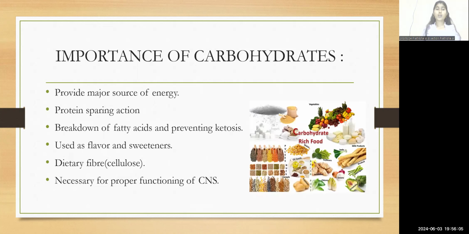Now, let us see the importance of carbohydrates. The carbohydrates provide a major source of energy, protein sparing action, the breakdown of fatty acids, and they provide prevention from ketosis. It is used as a flavor and for sweetness. It is used for dietary fiber. The cellulose is used for the dietary fiber in the carbohydrates, and the carbohydrates are necessary for the proper functioning of the CNS, central nervous system.